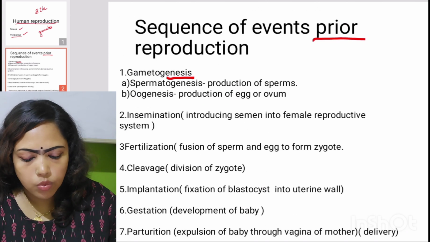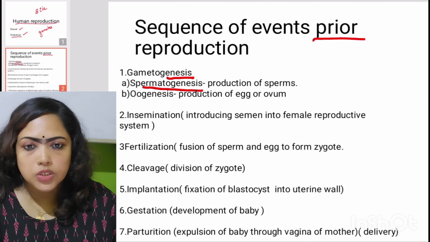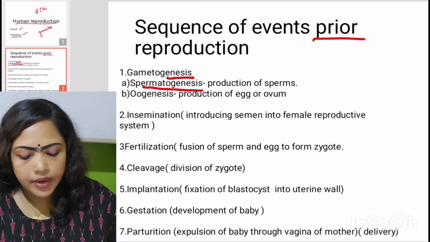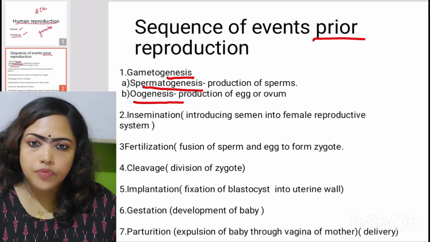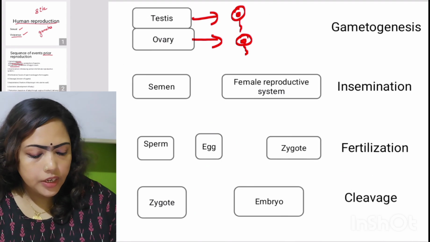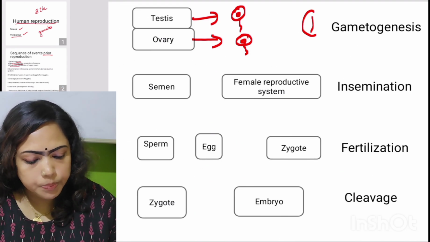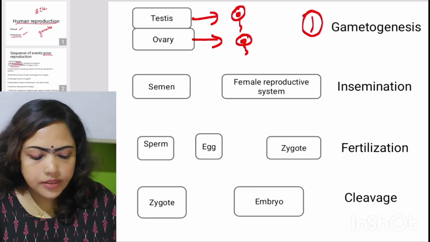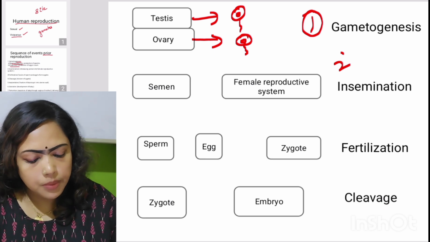And that is called as what? Spermatogenesis, production of sperms. And from ovary, what is forming? Egg or ovum is forming. And this is called as oogenesis. That is the production of egg or ovum. So the first requirement is the production of gamete, that is sperm and egg. That is gametogenesis.